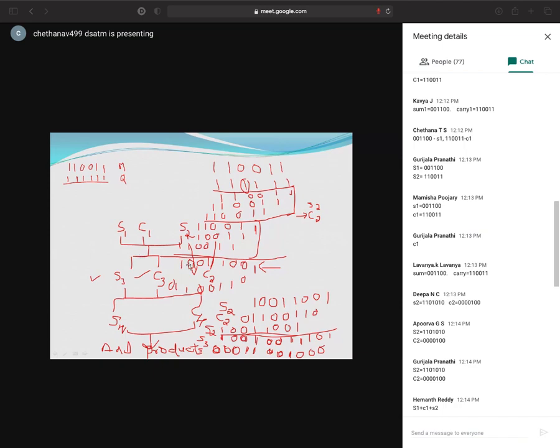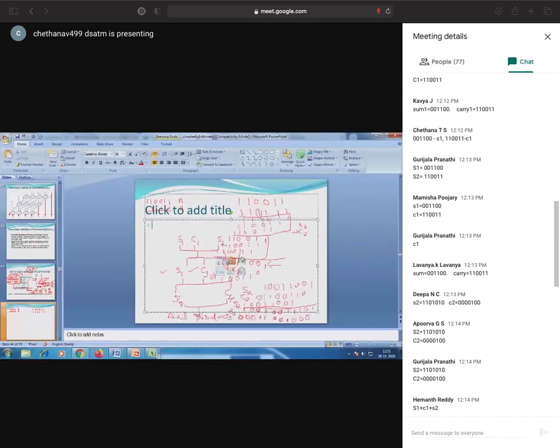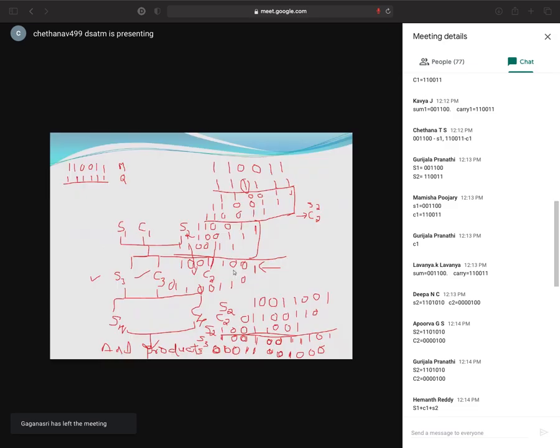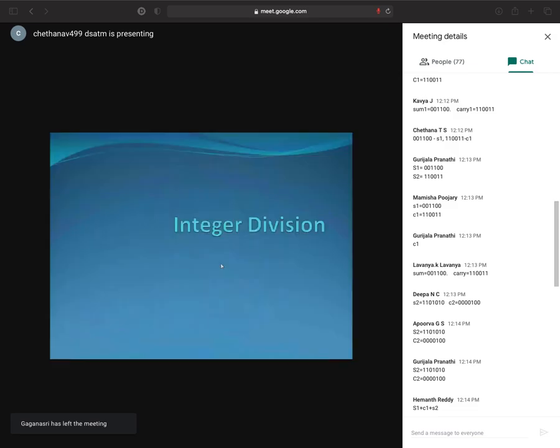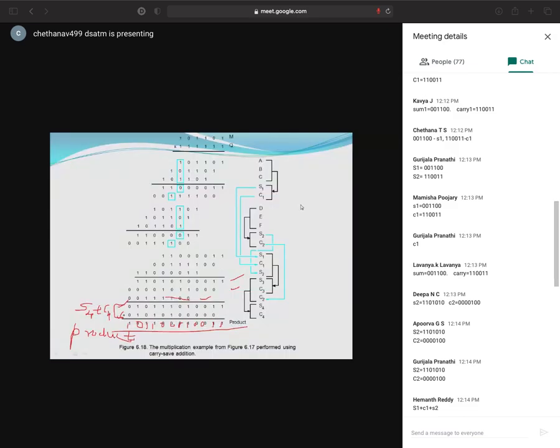See, one thing is very important. While you are adding, you should know where to put the values in the position. Which position I have to put the value, that is very important. For example, here only, see, bit position is important. Here there are no bit positions. Here, positions will be important.